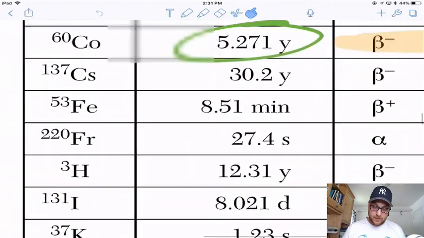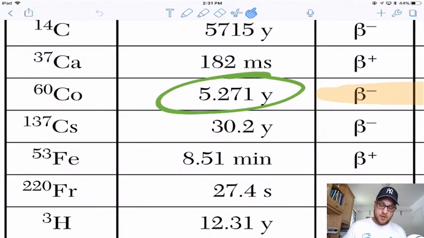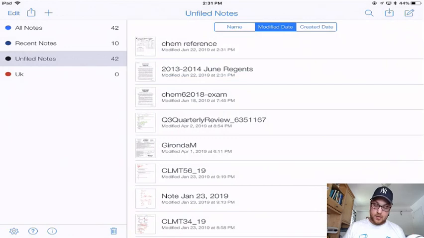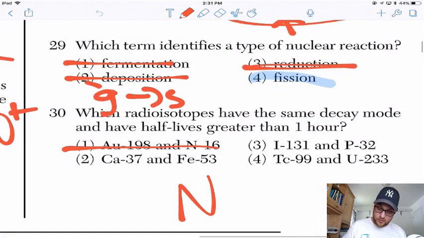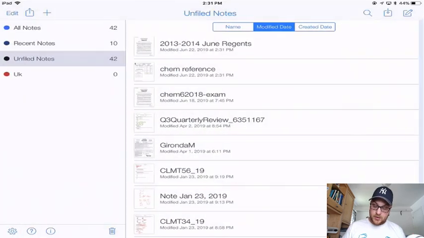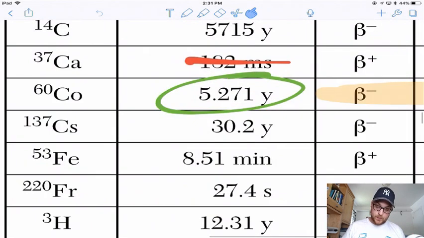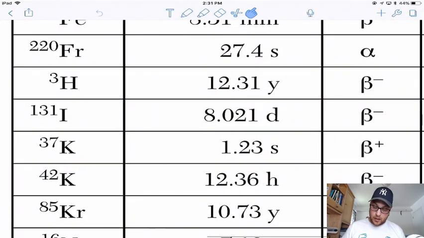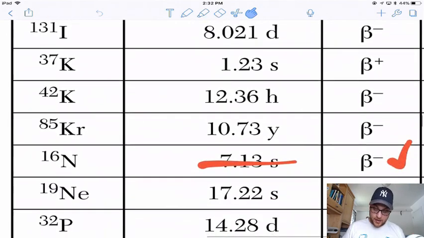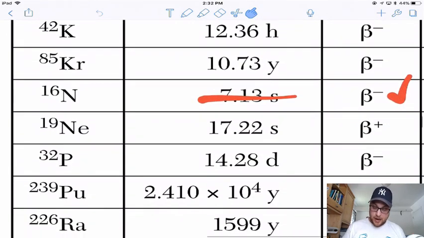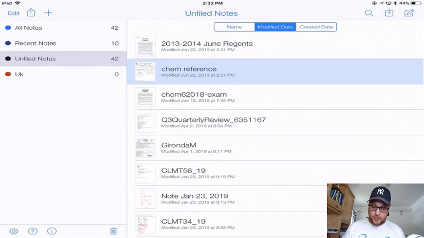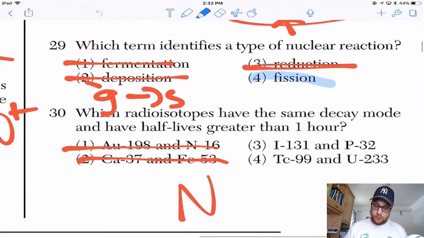Okay, calcium 37 and iron 53. Calcium 37, beta plus, but its half-life is 182 milliseconds, so I'm not even going to bother looking at the other one, because I already know that's wrong. Iodine 131 and P32. 8 days, okay. Beta, okay. 14 days, alright. Beta. That must be the right answer. Congratulations, you know how to read.